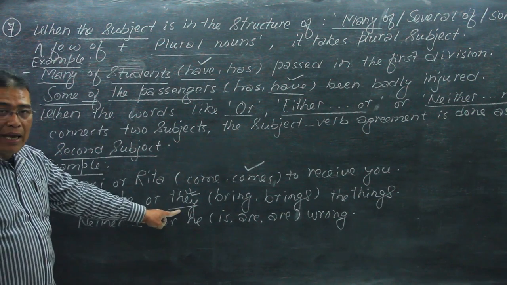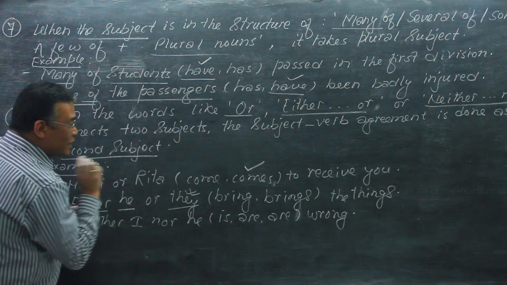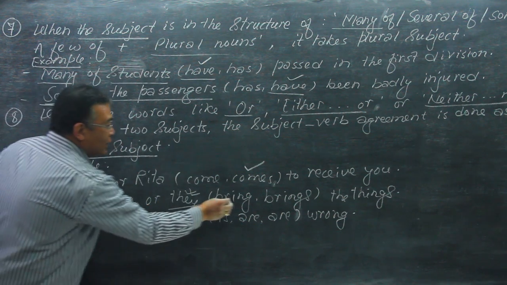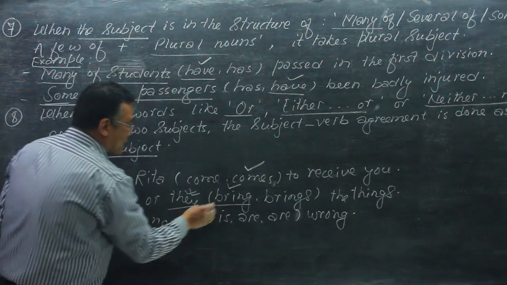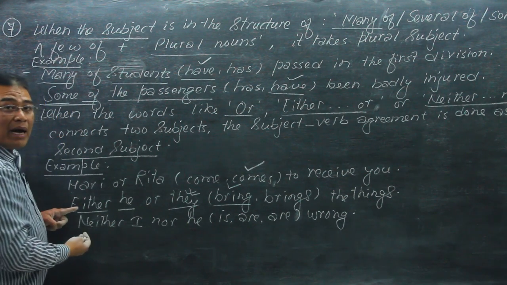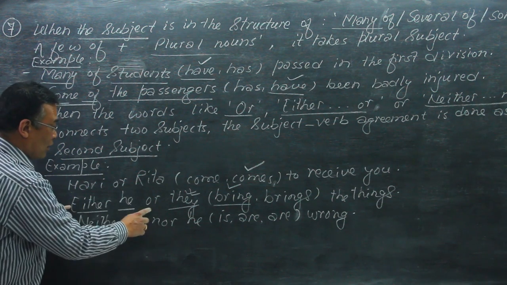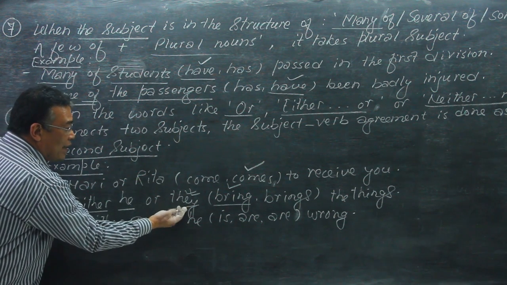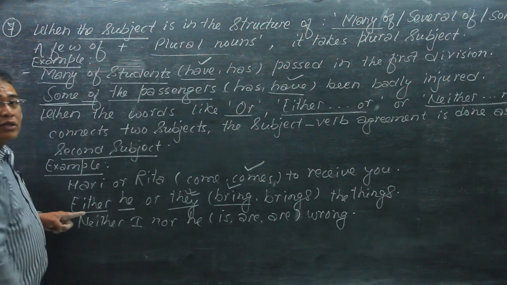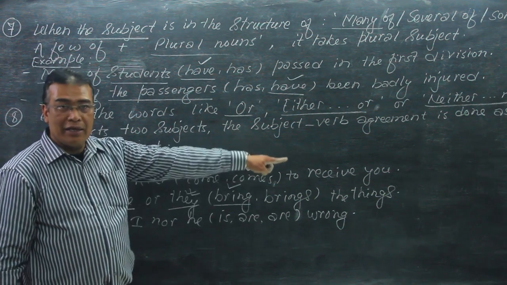That means they here. He brings or they bring, which is correct here? The plural verb, bring, is correct because when two subjects are combined with the simple conjunction either or, the agreement is done as per the second subject. So either he or they bring the things.